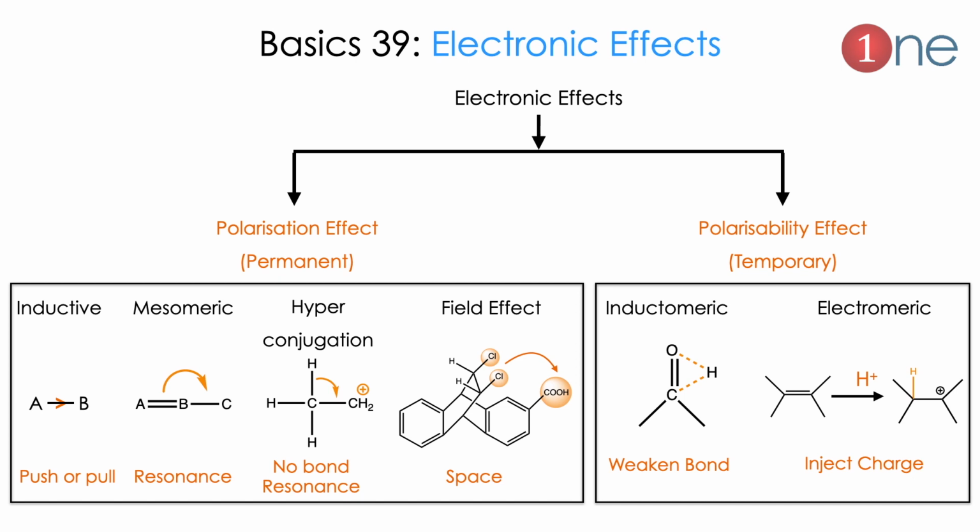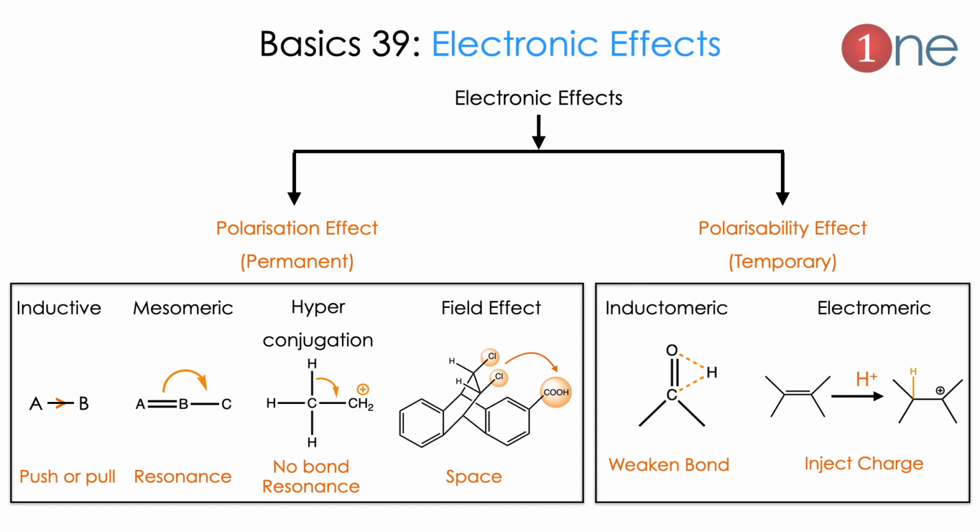Mesomeric means the electron can be switched inside the molecule. It is called resonance. Hyperconjugation means the hydrogen donates a pair of electrons and stays outside the system, which is also called no-bond resonance. The next and rare one will be the field effect. Field effect means the molecules create an interaction through space. So here you see the bulky chlorines are repelled by the carboxylic acids. So the interaction through space is called field effect.